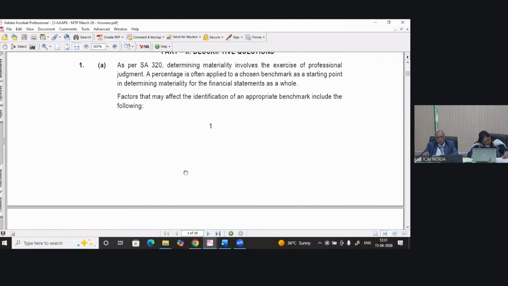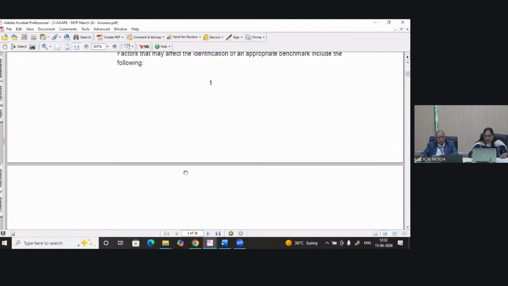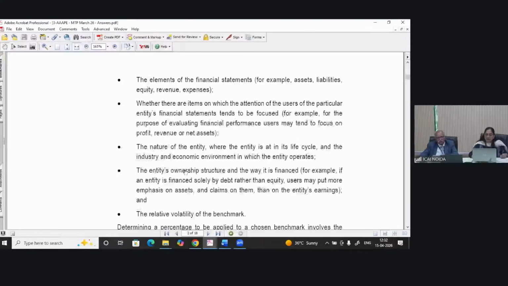Now the factors are, number one, the first factor is the elements of the financial statements. Your P&L and balance sheet, your income statement and balance sheet. For example, assets, liabilities, equity, revenue, expenses.